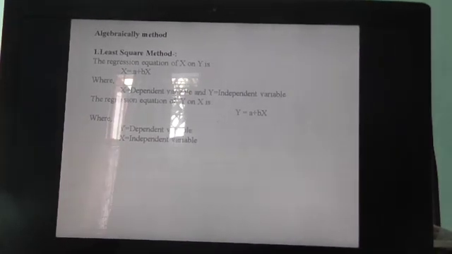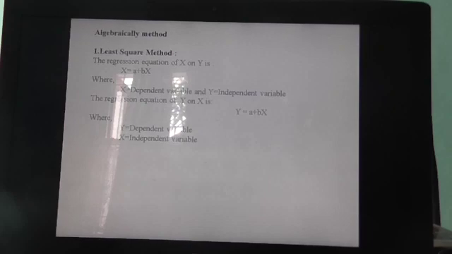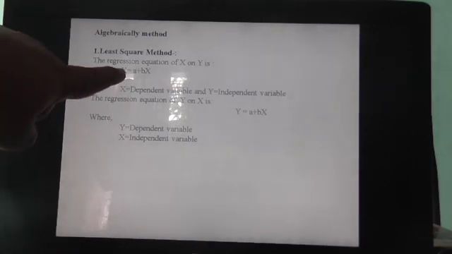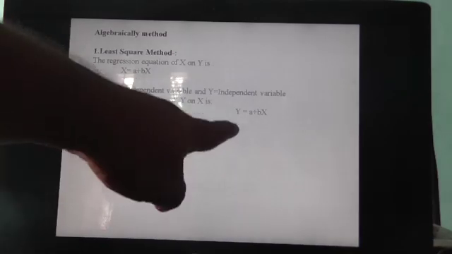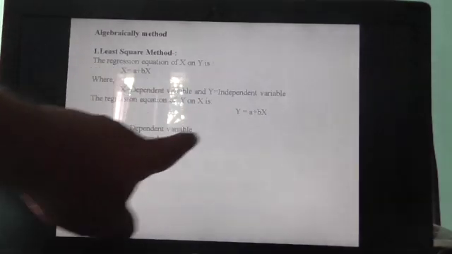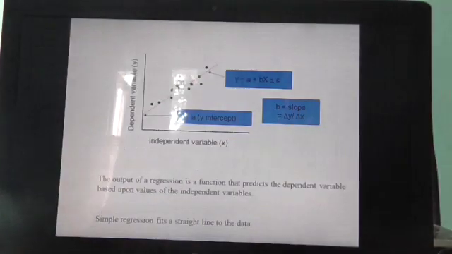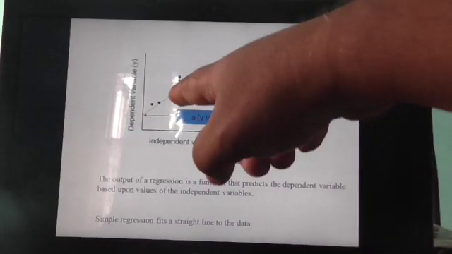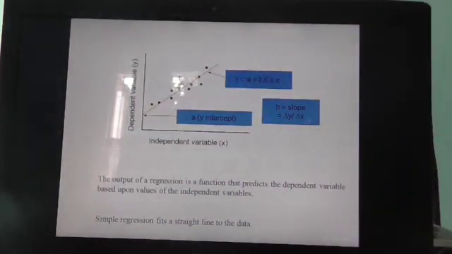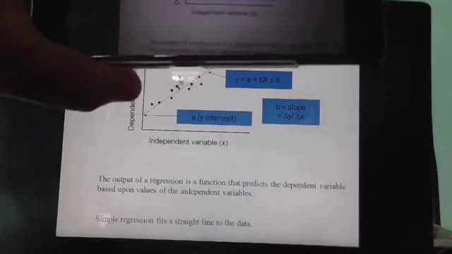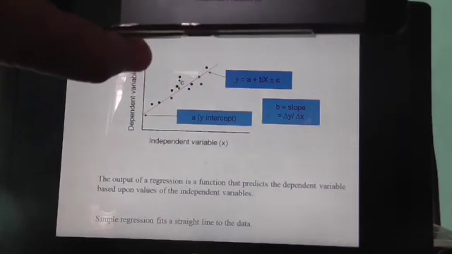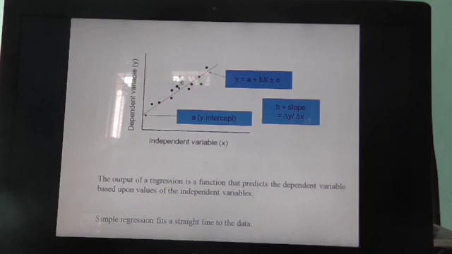In the least square method, we take the regression line as y equals a plus bx, where y is the dependent variable and x is the independent variable. As you can see, the red line is the estimated regression line that we try to calculate.